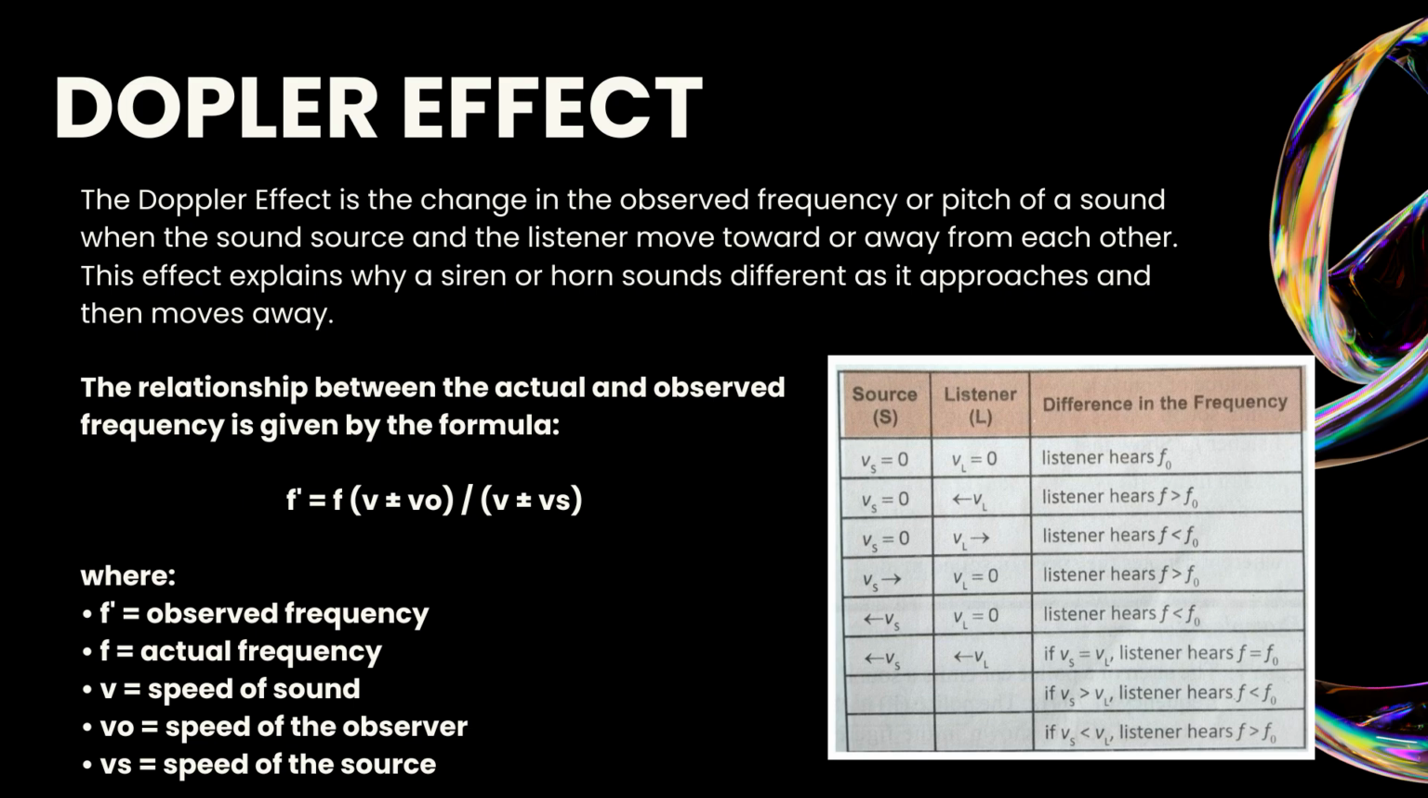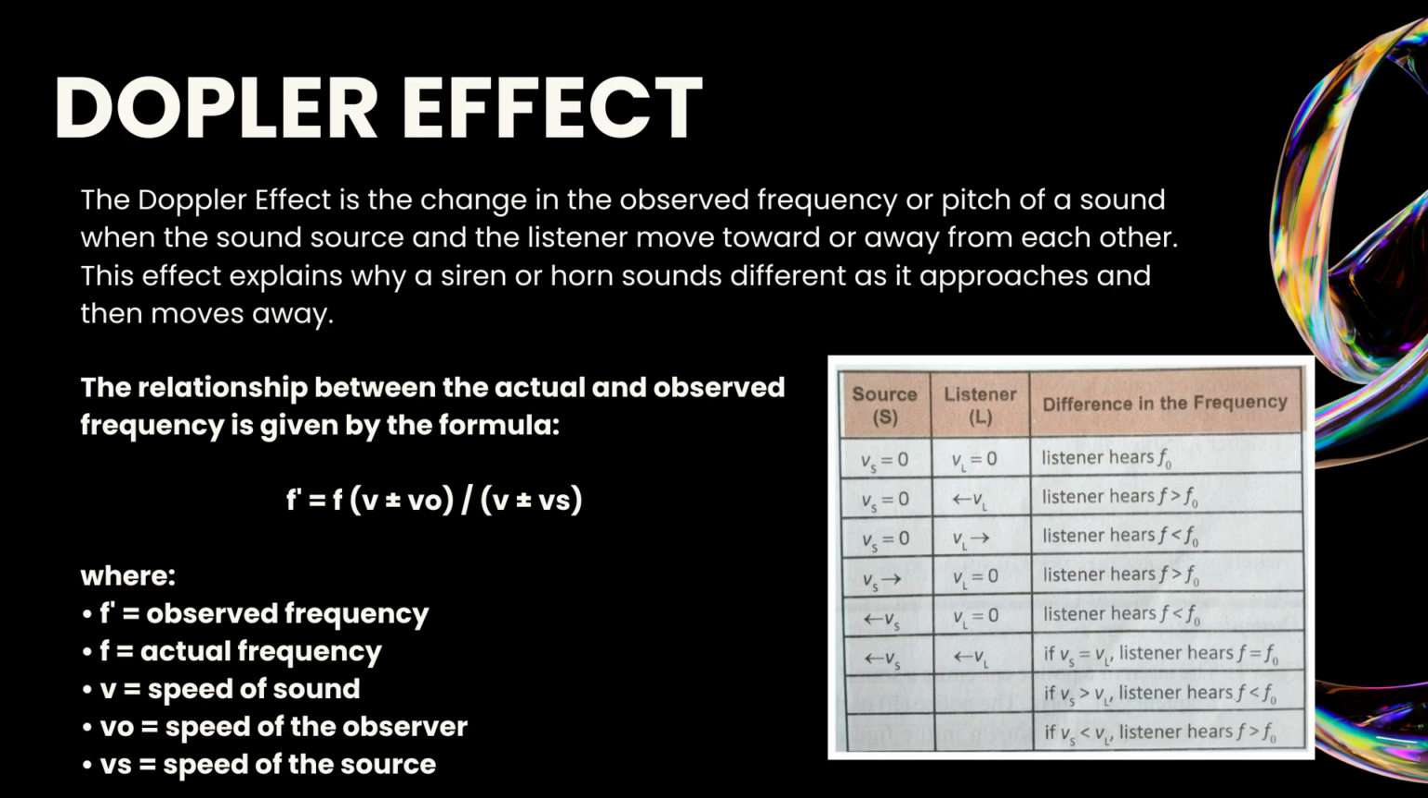The relationship between the actual and observed frequency is given by the formula f prime equals f times the quantity of v plus or minus v sub o over the quantity of v plus or minus v sub s, where f prime is the observed frequency, f is the actual frequency, v is the speed of sound, v sub o is the speed of the observer, and v sub s is the speed of the source. This formula helps us calculate how much the frequency changes depending on whether the sound source and the listener are moving toward or away from each other.